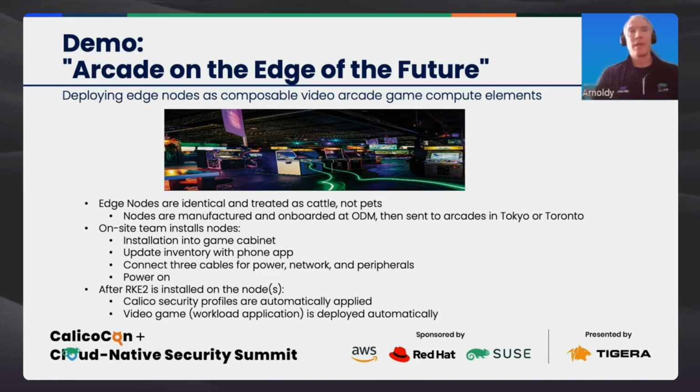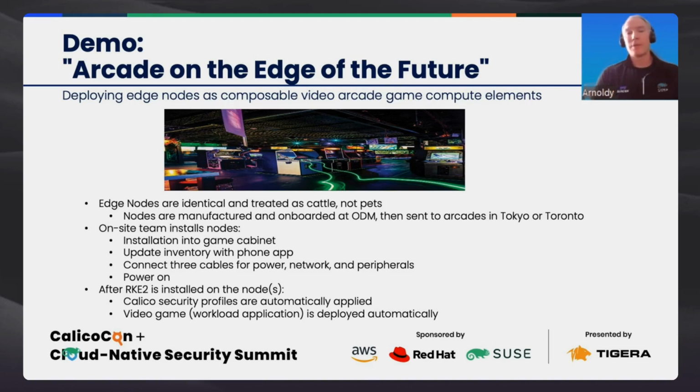game cabinet, and then they'll use a very simple application on their telephone to take a picture of the QR code on the back of the edge node, which represents the serial number, and the QR code on the video game cabinet, which represents the location in that video arcade in which it's been installed. They tap the submit button, and that kicks off an automated process which updates the inventory information inside Rancher. So I always have searchable inventory information available right where I need it. Then they'll connect 3 cables and push the power button.